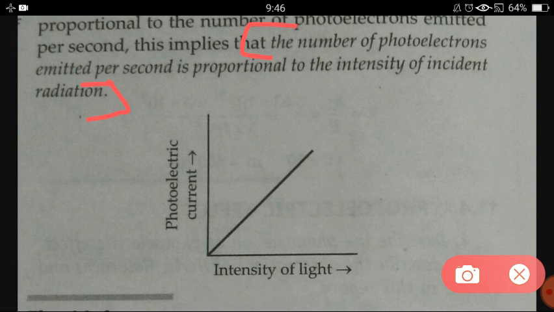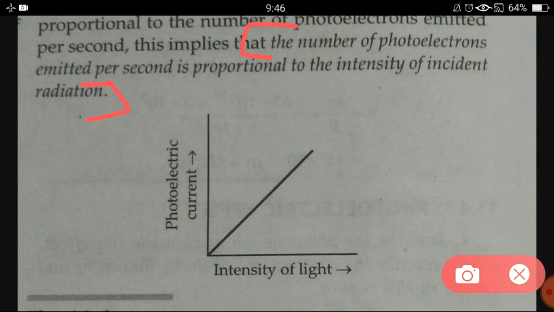So what will be the number of electrons coming out from the metal surface? 20. So I hope you are understanding what I am trying to explain here. If the number of photons is more in a light ray, they will collide with more electrons, and that's why the number of electrons coming out from the metal surface will be more.